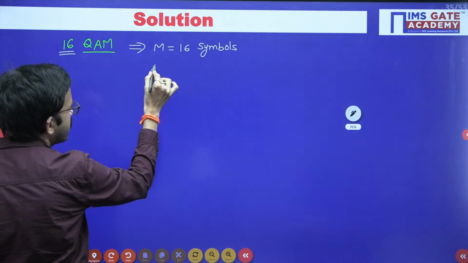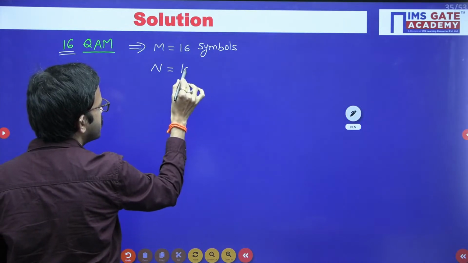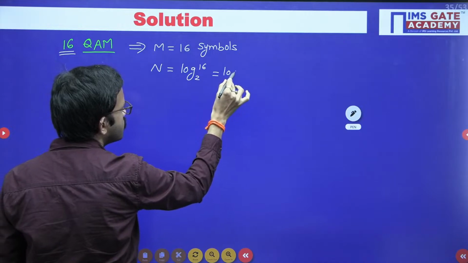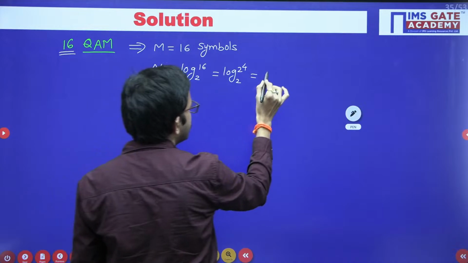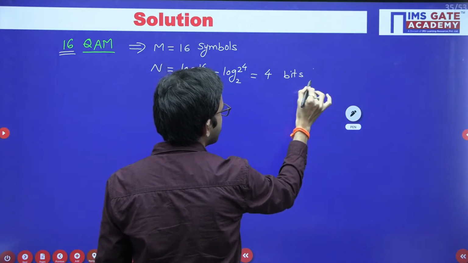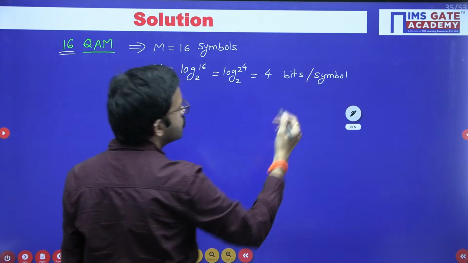Now you can calculate the number of bits required for representing each symbol. That is nothing but log 16 base 2. 16 you can write as 2 power 4. So log 2 power 4 base 2 is nothing but 4. Directly I am writing 4 bits for every symbol. For every symbol we require 4 bits.